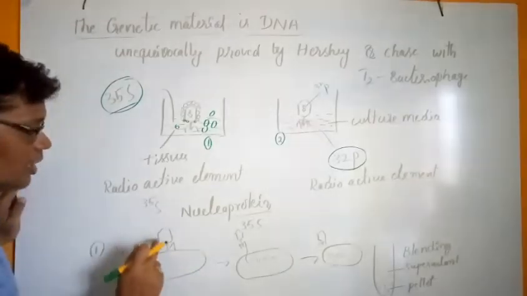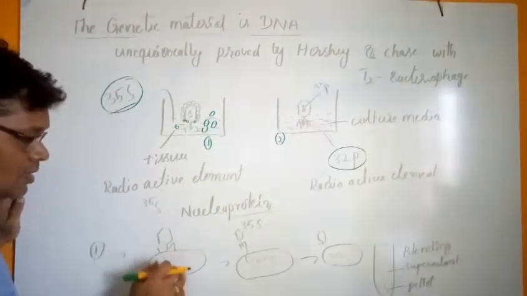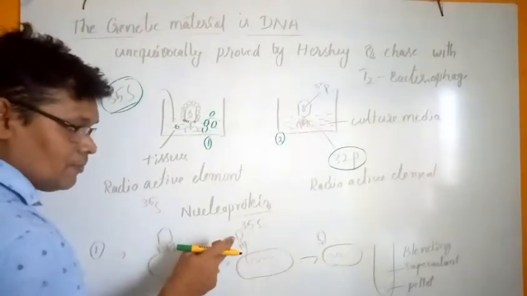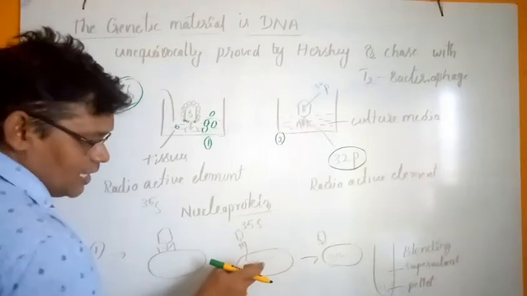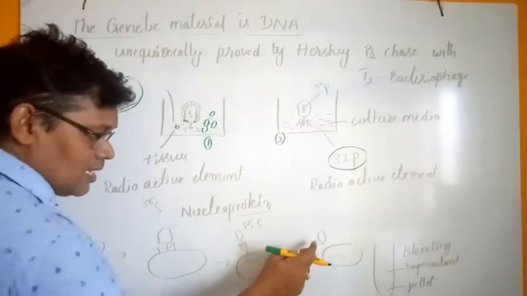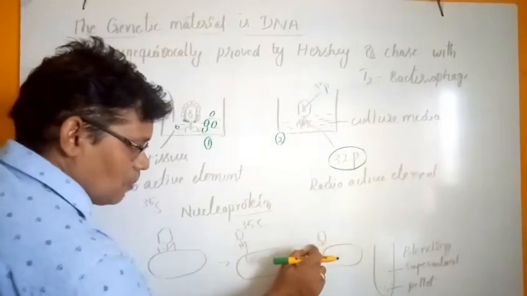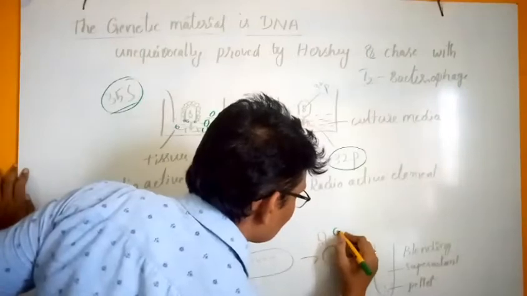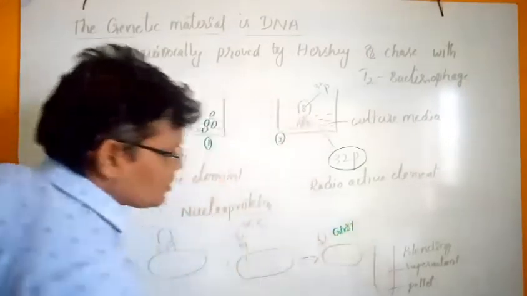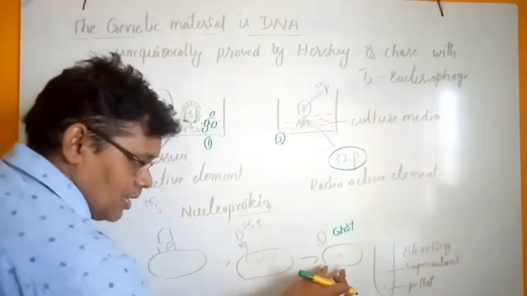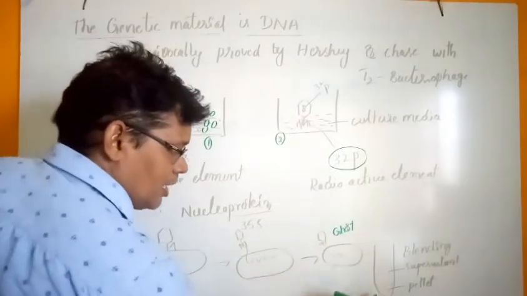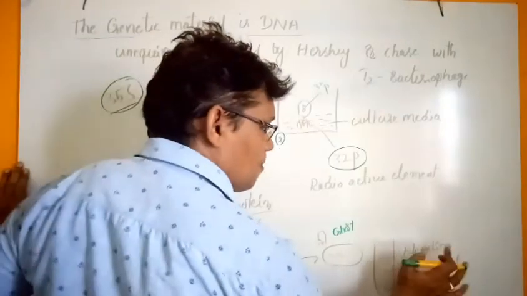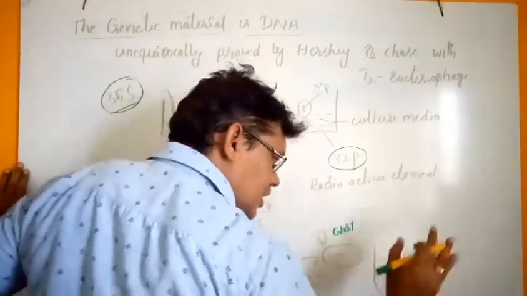In the bacteria, first there is infection, and second the DNA molecule of the viral particle is injected. After the DNA molecule enters the bacteria, the protein on the outside is considered as a ghost. The ghost and the bacterial cells are separated by the centrifugation process, after blending with agitation.